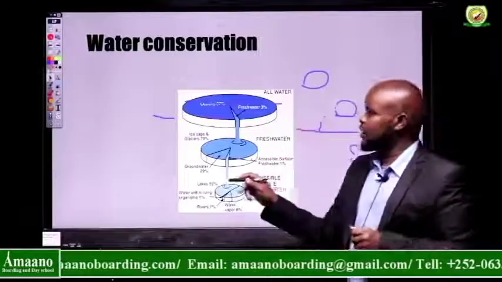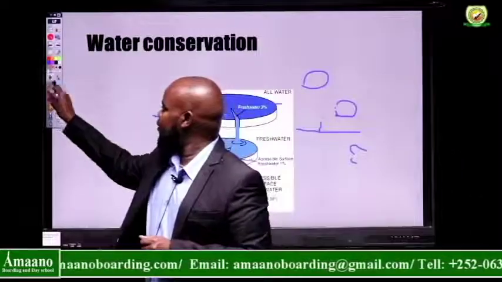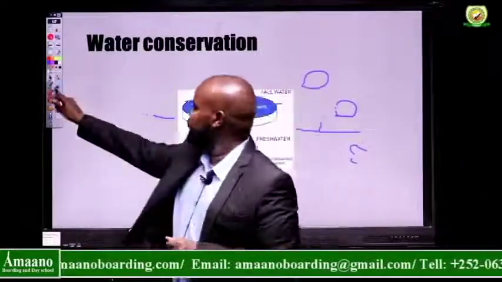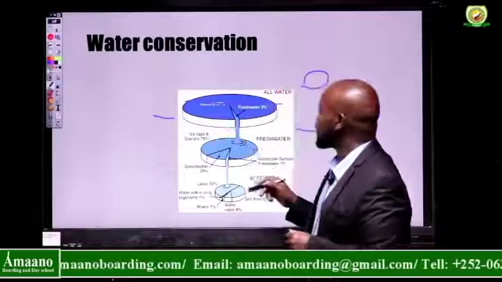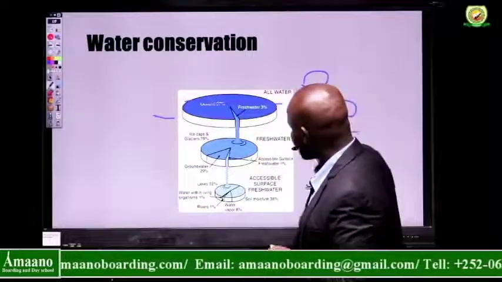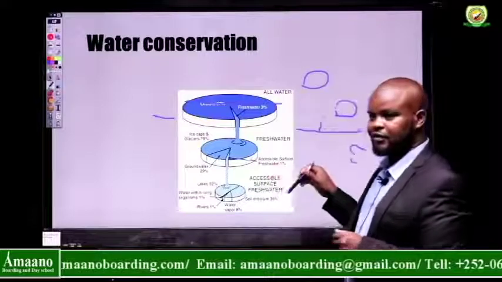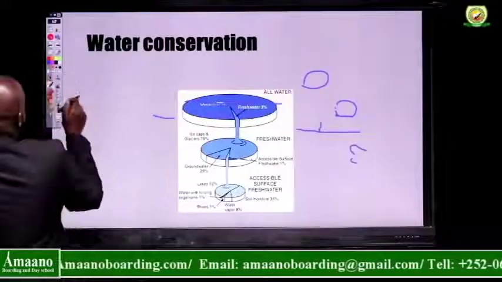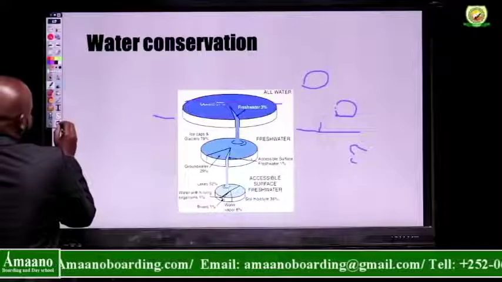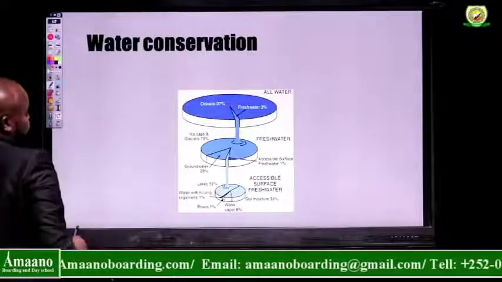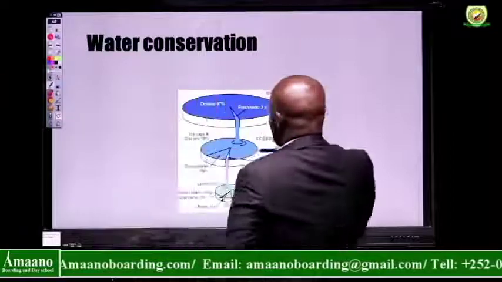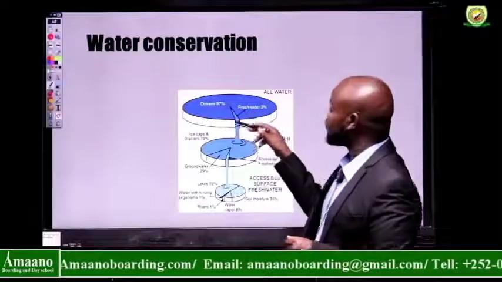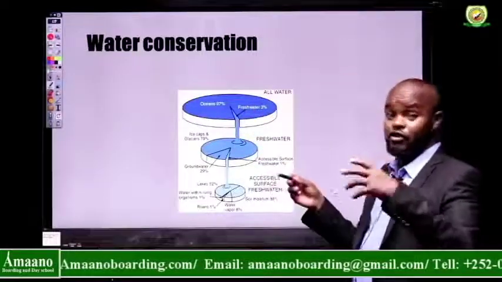So this is again the percentage of water. 97% is in the oceans and the seas.